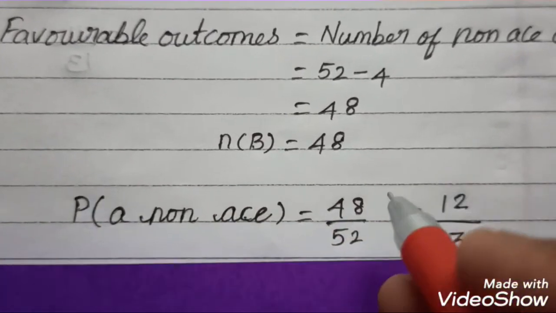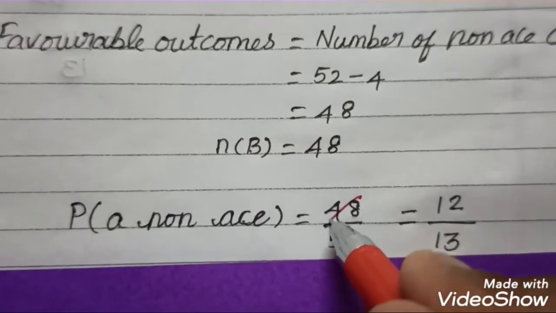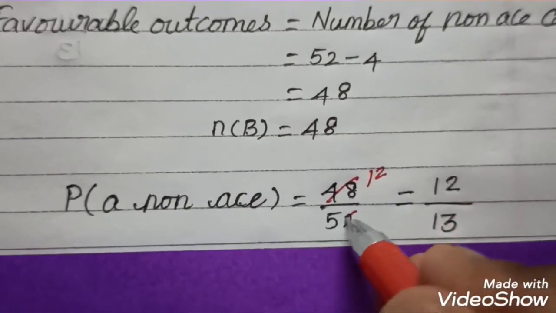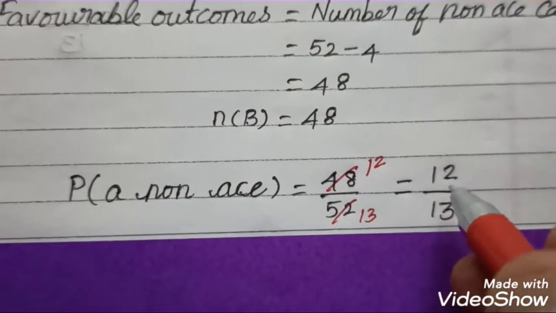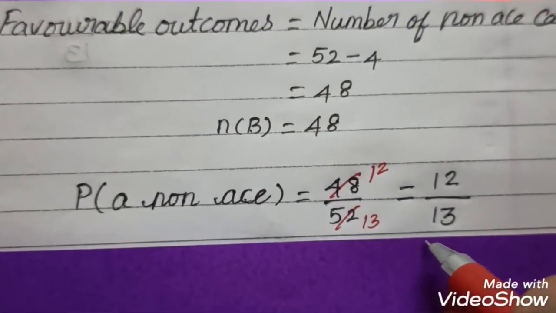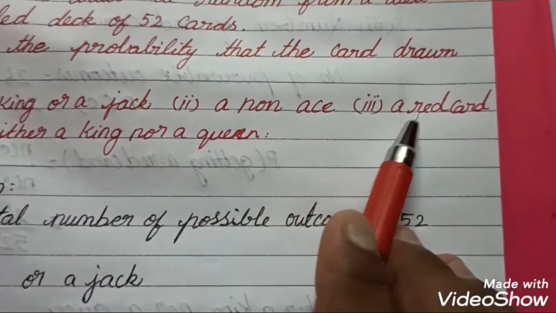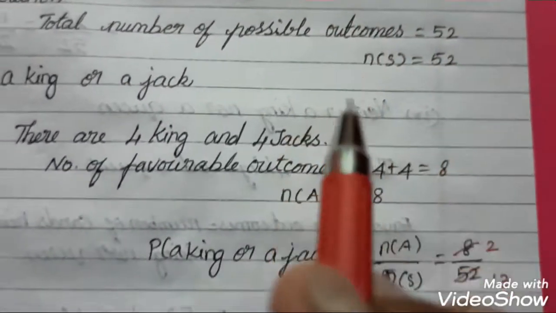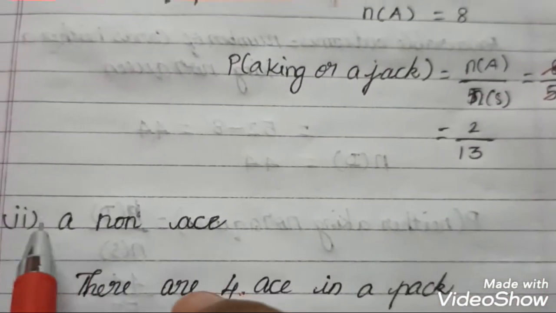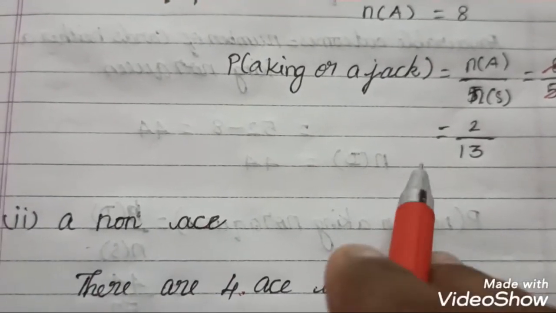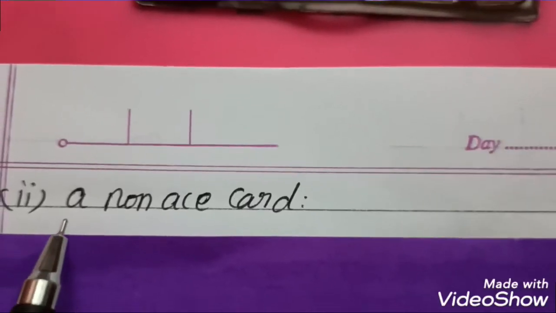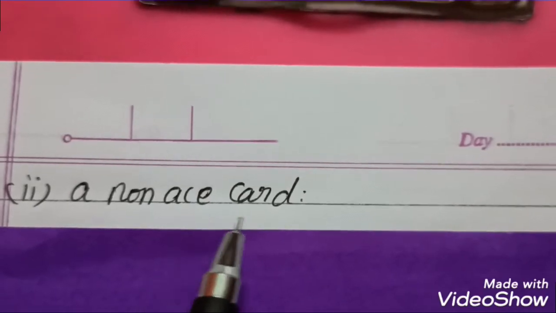Here you have to simplify by the fourth table. It should be 12 times and then 13 times. You get 12 by 13 as a probability. And the third question is red card, and before that I have to show how to find out a non-ace card in another method. I show the other method of this question.